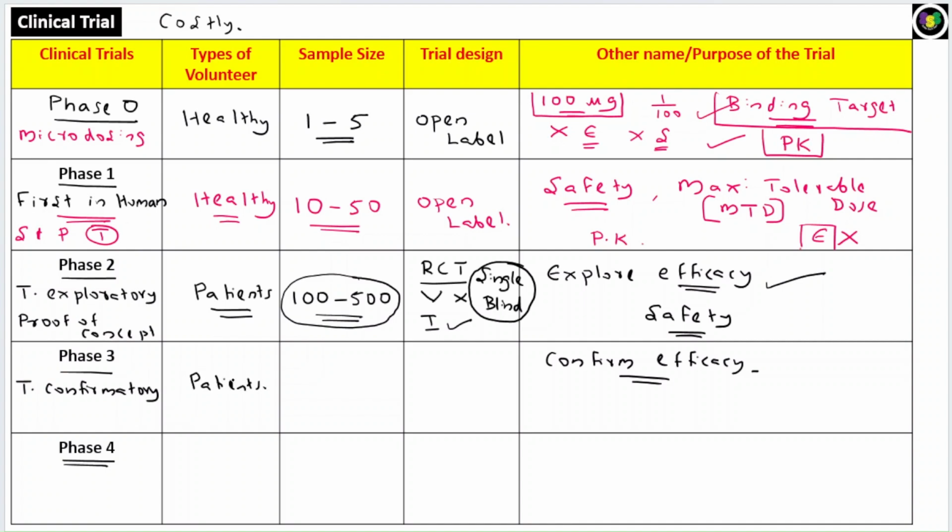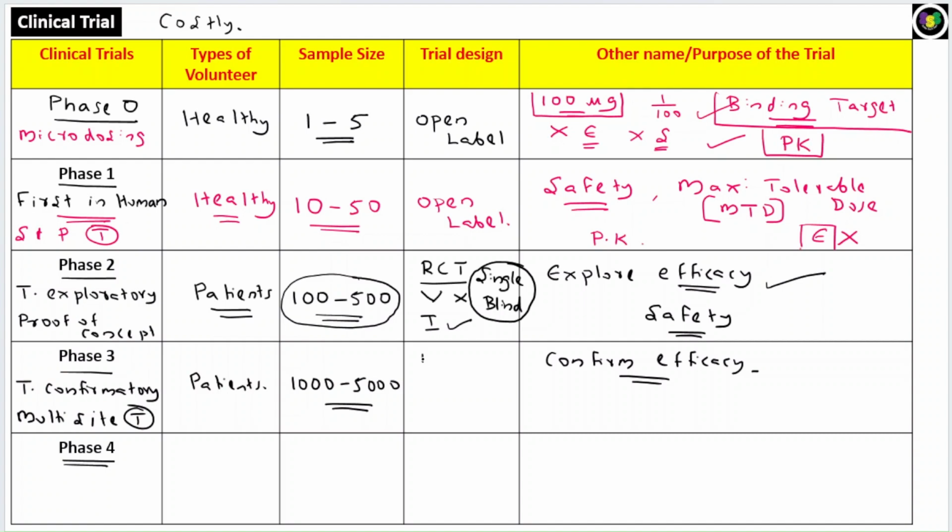And what is the number? Yes, you can multiply by 10. So 1000 to 5000 patients, or the approximate number is 1000 to 5000. So you will check or confirm the efficacy in the phase 3 trial. And this is done in different sites, okay, so in different heterogeneous populations. Therefore, this phase 3 trial is also called as multi-site trial. Okay, so phase 3 trial is also called as therapeutic confirmatory trial or multi-site trial.